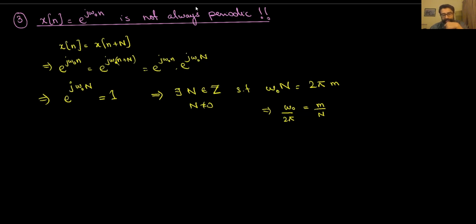If it is not of a rational form, this discrete time exponential will not be periodic. A counter example, of course, is if omega naught were equal to 6. You can immediately see 6 divided by 2 pi is not a rational number, and therefore this discrete time exponential is not periodic.